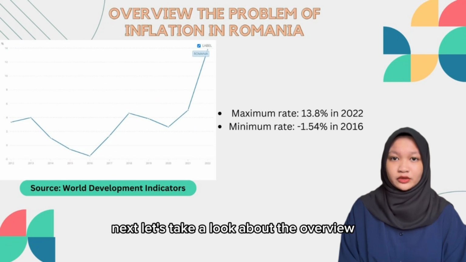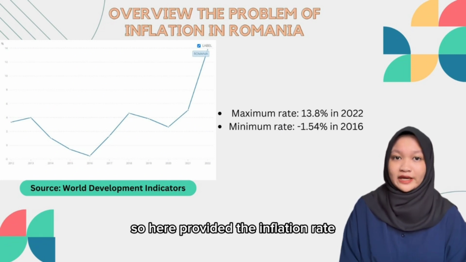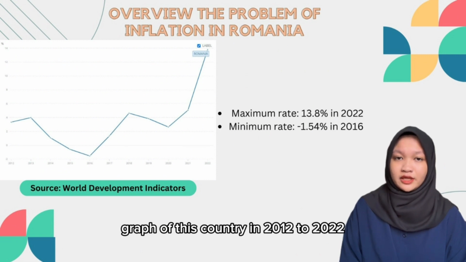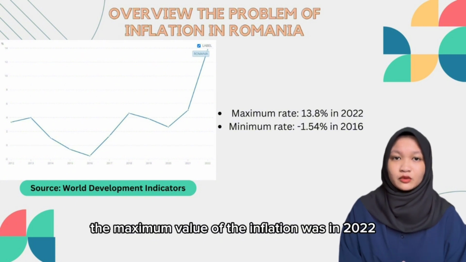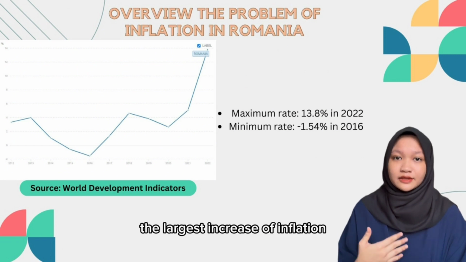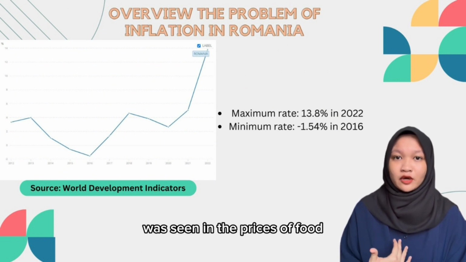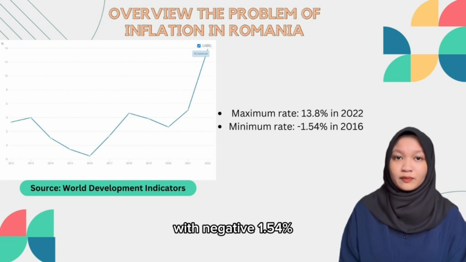Next, let's take a look at the overview of the problem of inflation in Romania. So here is the inflation rate graph of this country from 2012 to 2022. As we can see on the graph, the maximum value of inflation was in 2022 with 13.8%. The largest increase of inflation was seen in the prices of food. Besides, the minimum value of inflation was in 2016 with negative 1.54%.